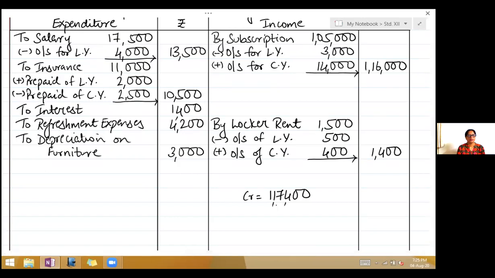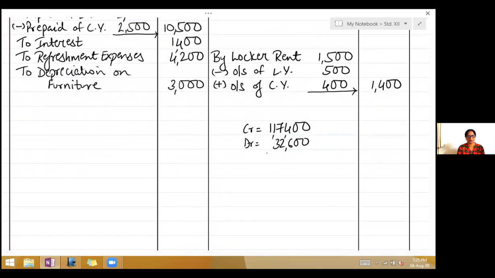Add up on the expenditure side, that is the debit side. Debit side total is 32,600. So again debit is less, so you will get a surplus. Deduct, and surplus is 84,800.